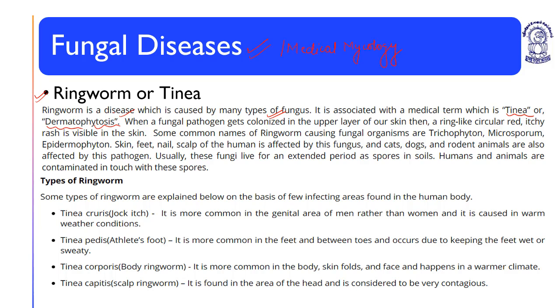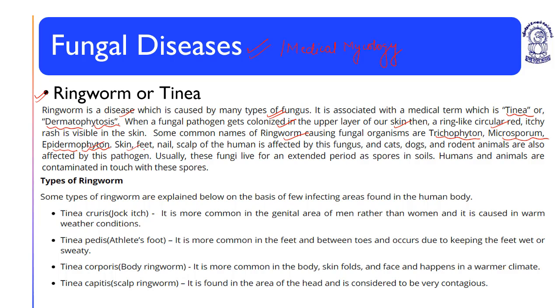It is associated with a medical term which is known as tinea or dermatophytosis. When a fungal pathogen gets colonized in the upper layer of the skin, then a ring-like circular red, itchy rash is visible in the skin. Some common names of ringworm-causing fungal organisms are Trichophyton, Microsporum, and Epidermophyton.